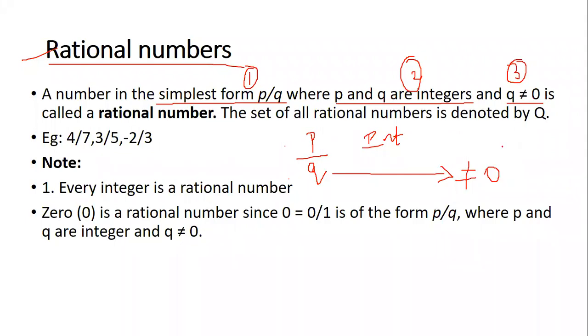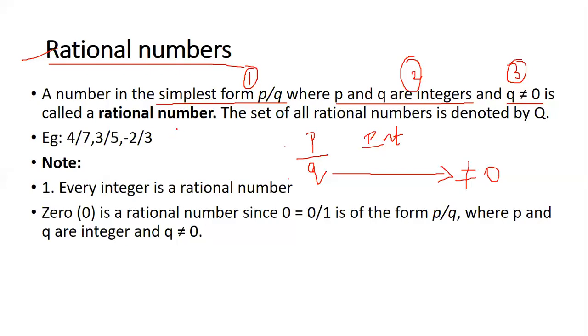Denominator Q should not be equal to 0. Good. So let's see a few examples. Good, I've got many answers. That's good. Keep participating like this in the class so that you're more active and you'll be able to understand it quickly. Okay, a few examples, let us see.